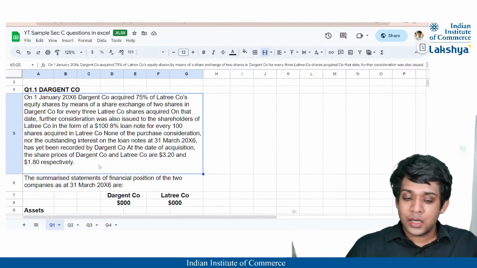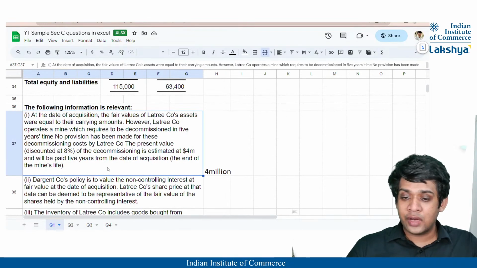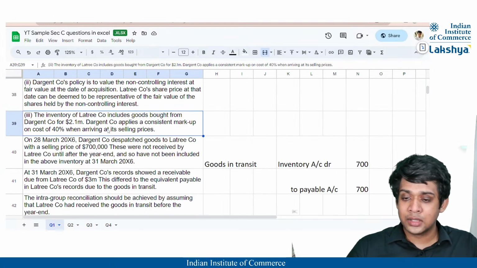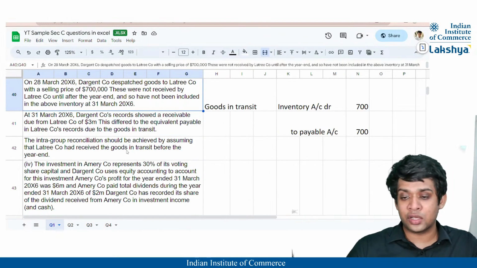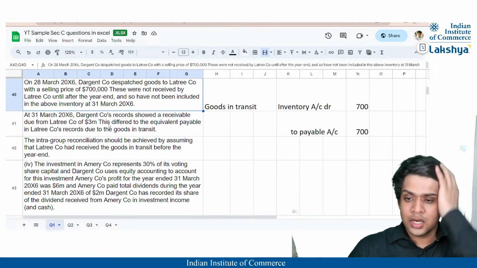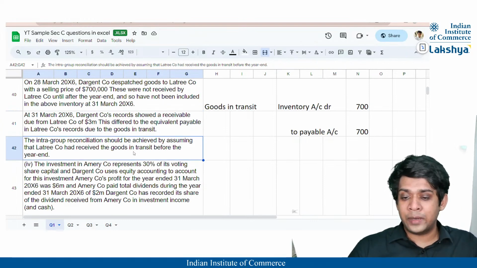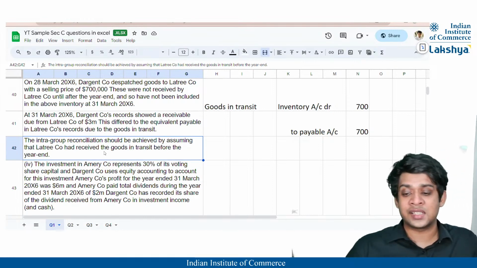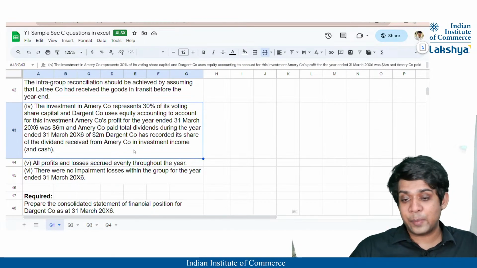Now heading on to what is next, I think certain adjustments are still pending. We are done with the first one. We are done with the second one. We did the perp adjustment, third one. The fourth one, goods in transit, we've already added and it is to be done on the face of statement of financial position. Records are receivable. This is also on the face, right? The intra-group reconciliation should be achieved. Okay, this is just barely any sort of information that has been given, right? And lastly, the investment in Amri company. Okay, this one is pending, right?